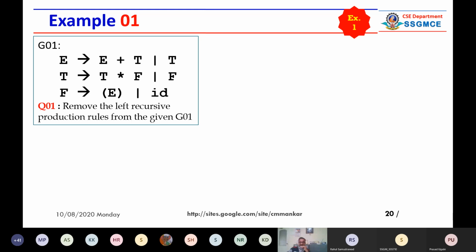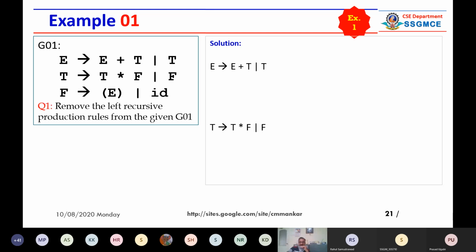This is example 1. Now let us say you identified these two rules. E is giving E plus T, and T is giving you T star F or F. So total 4 production rules are here, right? Now you have to convert. You know that the right hand side is starting with capital E, the right hand side is starting with capital T. So T is calling itself, E is calling itself.